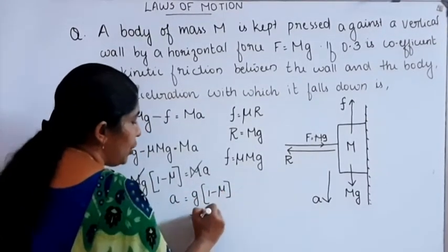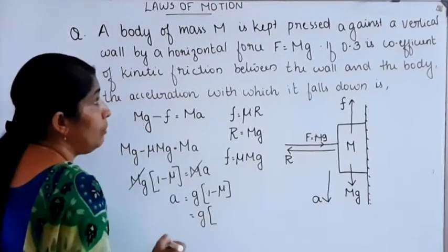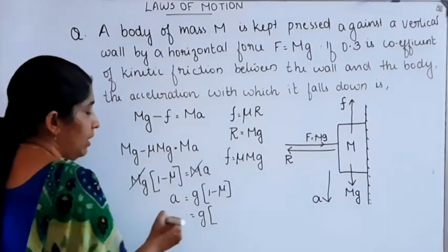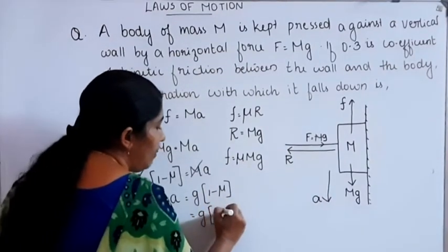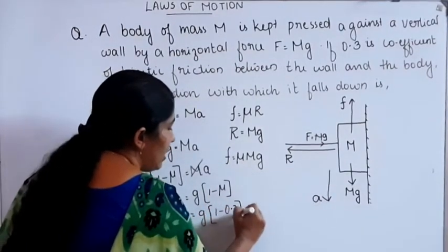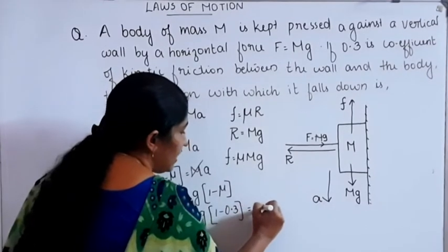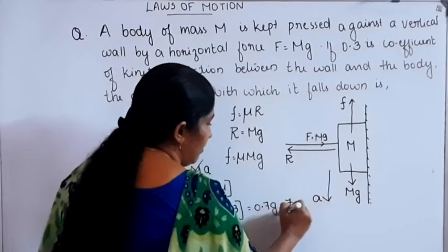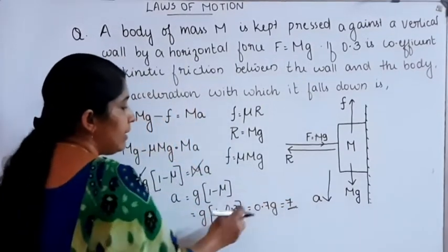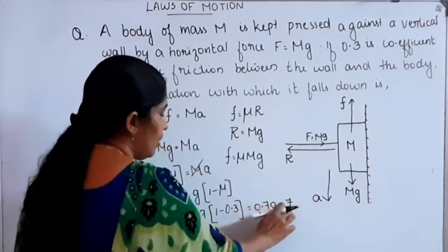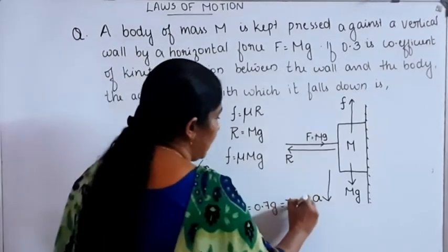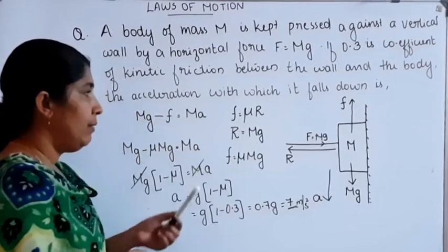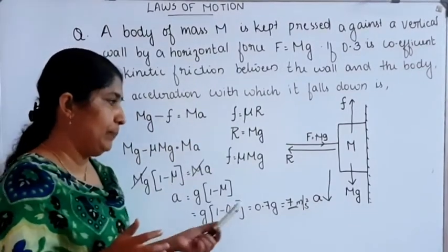What about the value of mu here? Mu is equal to 0.3, the coefficient of kinetic friction which is given there. Then 1 minus 0.3 is equal to 0.7, so 0.7 g. G is taken as 10. Then 0.7 into 10 is equal to 7 meter per second square. This is the acceleration of that mass capital M.